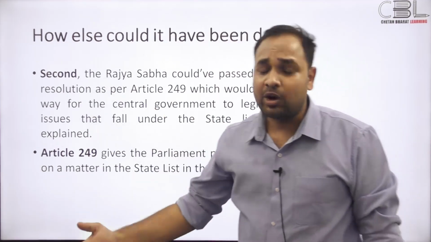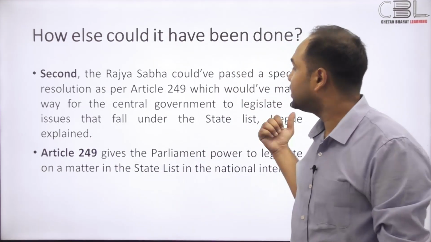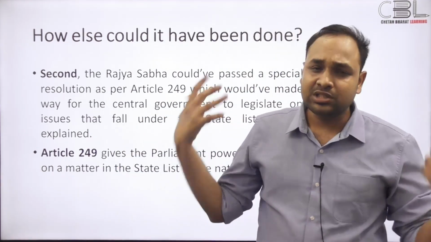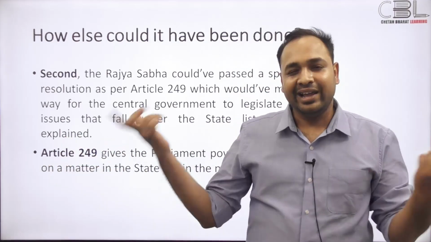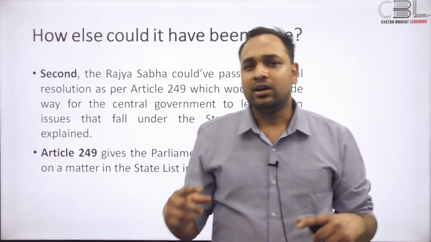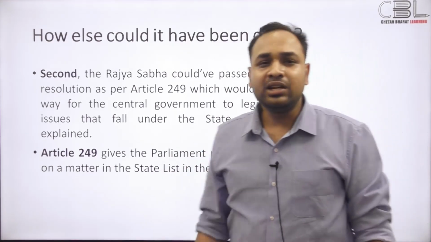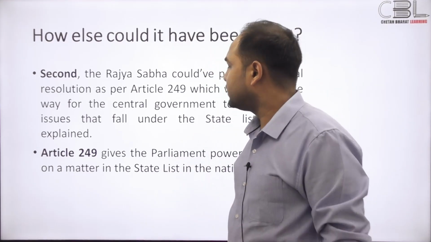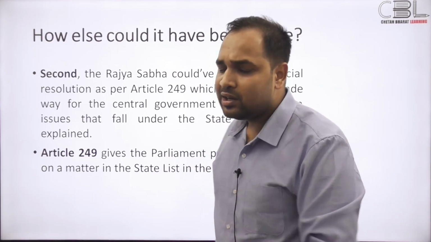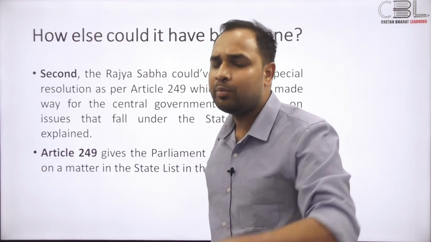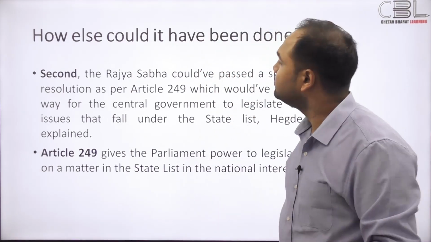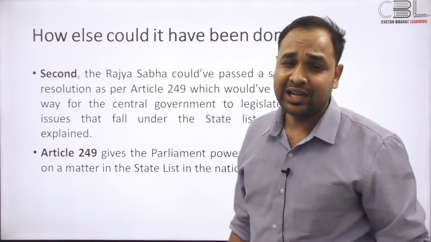Rajya Sabha could have passed a special resolution under Article 249, which allows the central government to legislate on a matter enlisted within the state list if it is in national interest. So that could have been a route the central government could have taken. However, the political scenario of Rajya Sabha right now makes that a little difficult to achieve. So some would say the central government just did not have any other choice.